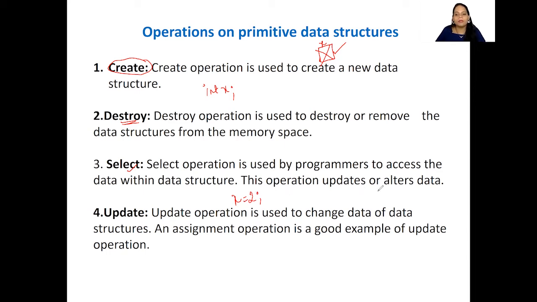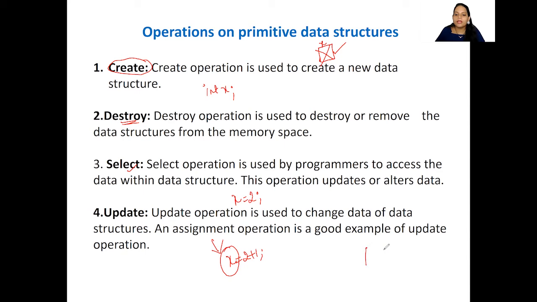So this operation updates or alters data. Now, the update operation is used to change the data or data structure. The assignment operator is a good example of update. Whenever I say x is equal to 2 plus 1 or something like that, I'm changing the value of this particular variable.